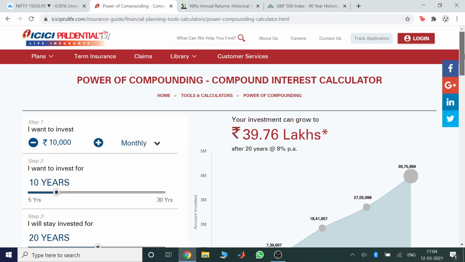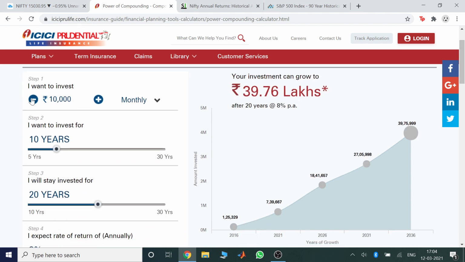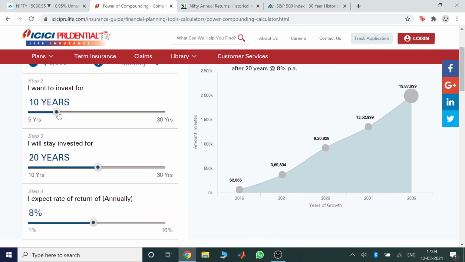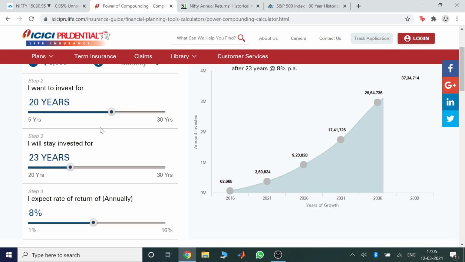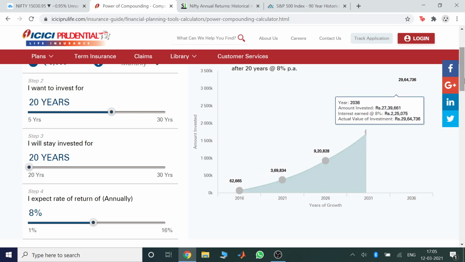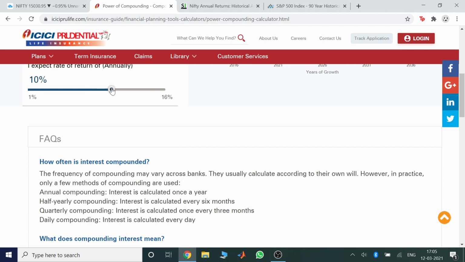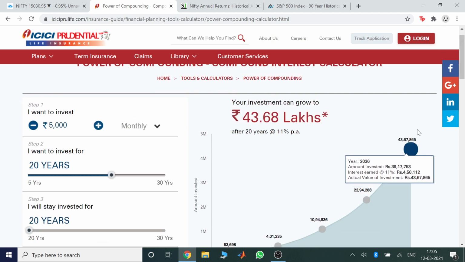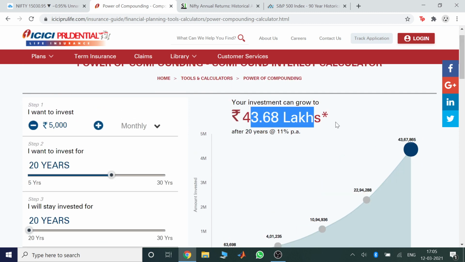This is a calculator, a compound interest calculator. You can search online and you'll get it. Say you make monthly investments of just 5,000. You select monthly 5,000, you want to invest for 20 years, and you expect a rate of 11%, which is the average market return. Now your 5,000 monthly has grown to 43.68 lakhs. So this is the power of compounding.